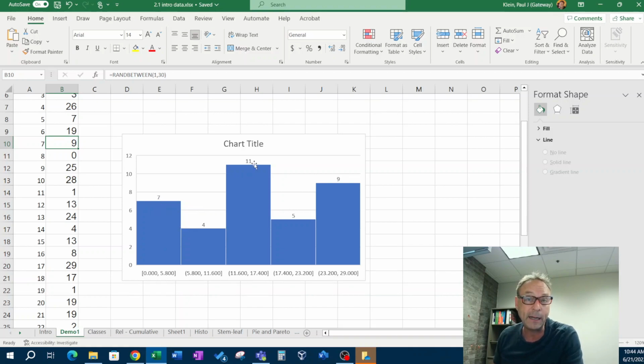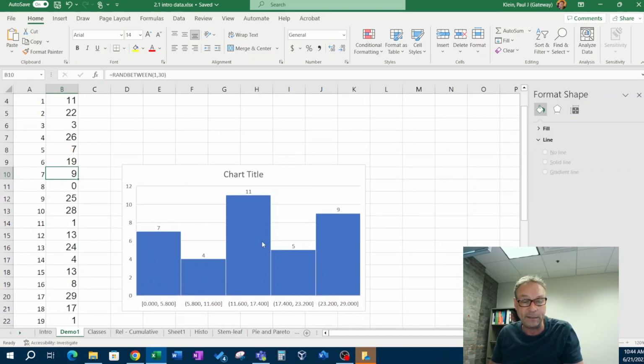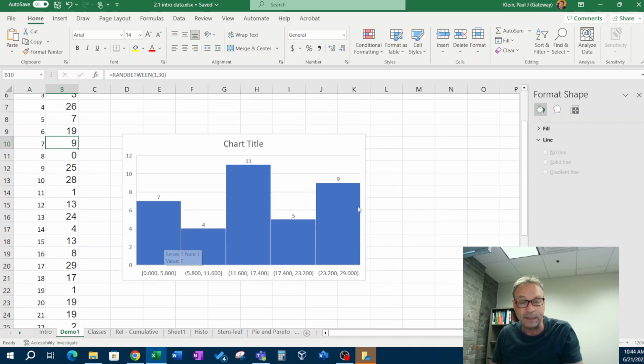A histogram counts numeric data, right? And it separates them into classes. Okay, so for this data set here, 7 of them are down on this end and 9 of them are between 23 and 29.